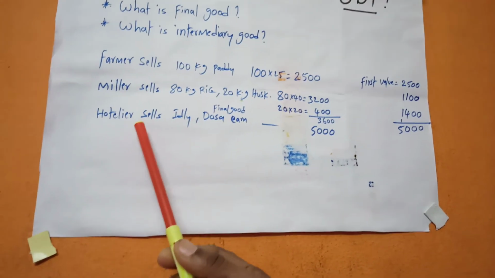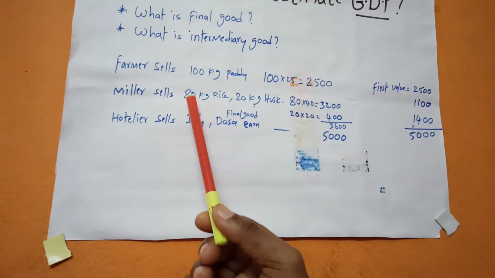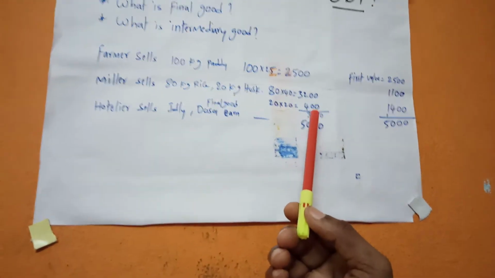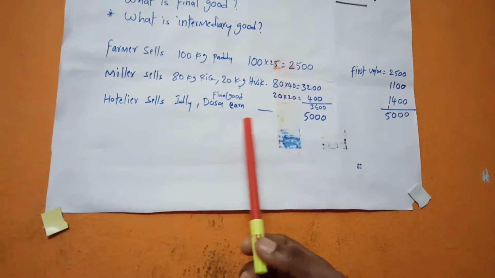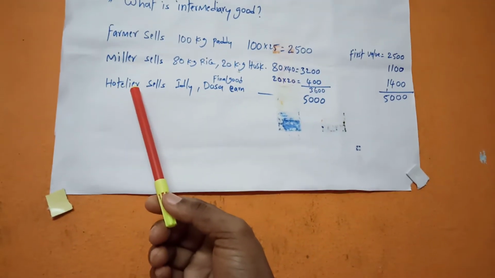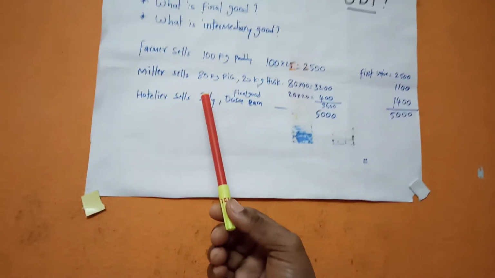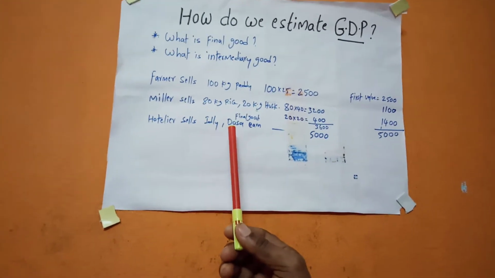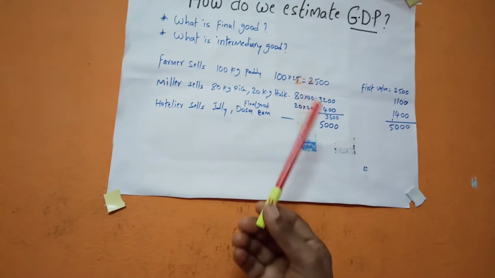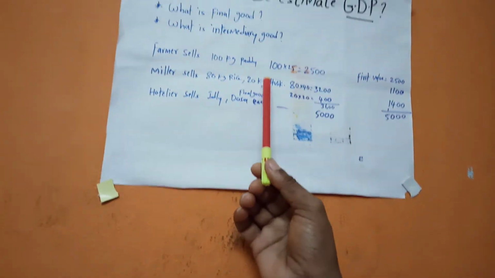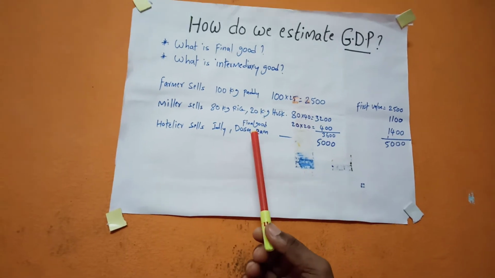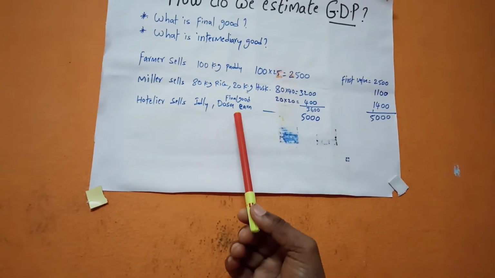The hotelier bought from the miller by paying 3600 rupees. He prepared tiffin like dosa and idli from that rice, and he used the 20 kilos of husk as fuel for preparing the dosa and idli.